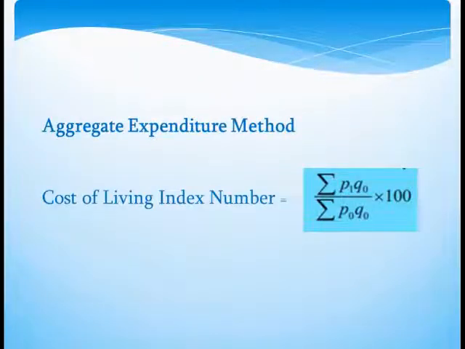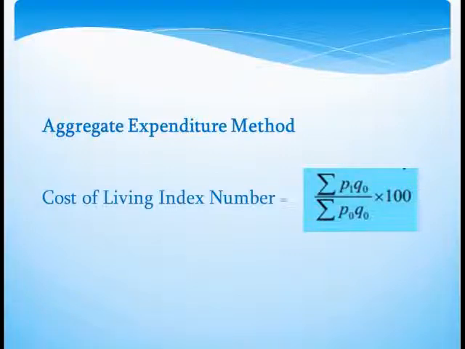The first method is aggregate expenditure method. This is the most commonly used method to calculate cost of living index number. In this method, weights are assigned to various commodities consumed by a group of consumers in the base year. Here, the quantity of the base year is used as weight. The formula is cost of living index number is equal to sigma P1 Q0 divided by sigma P0 Q0 into 100.